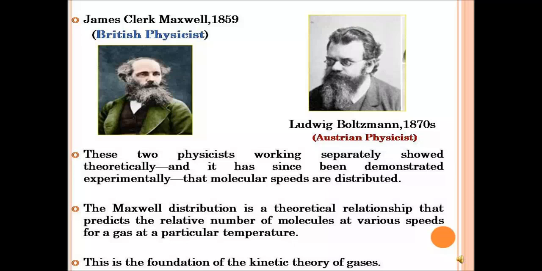And then we have an Austrian physicist by the name Ludwig Boltzmann. It is these two physicists, working separately, they were not working together, that showed theoretically, and it has since been demonstrated experimentally, that molecular speeds are distributed.